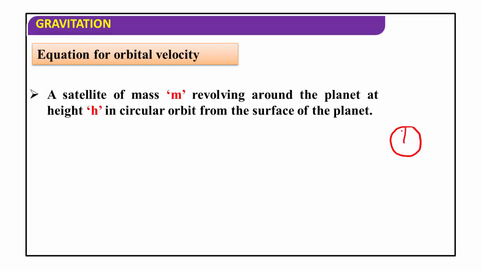Here R is the radius of the earth and M is the mass of the earth.